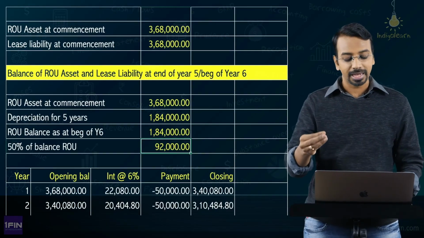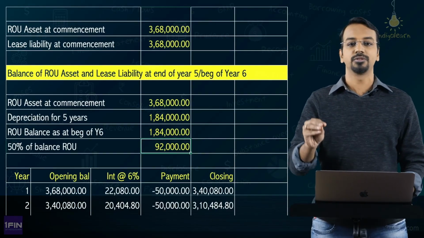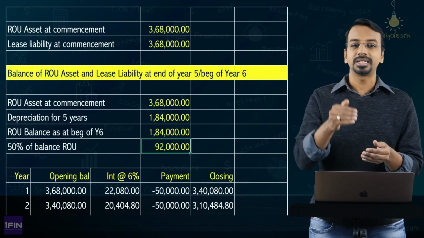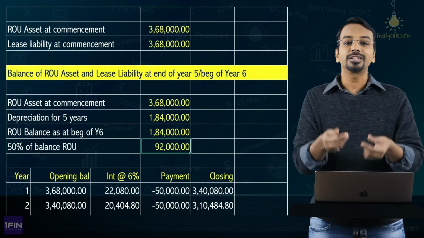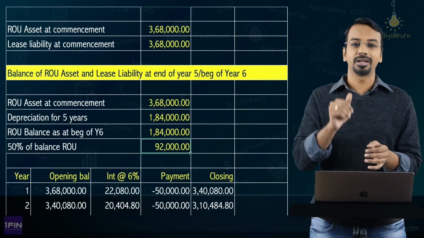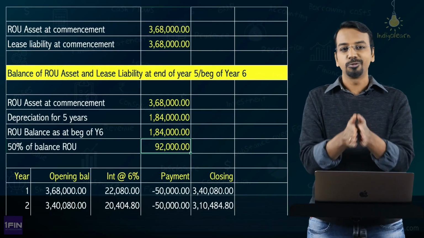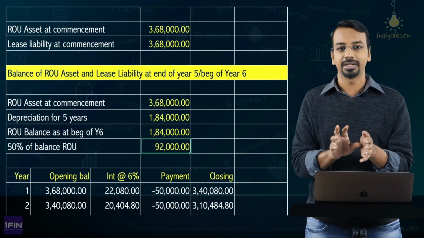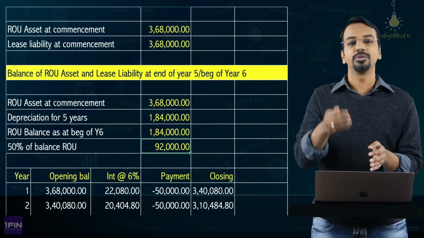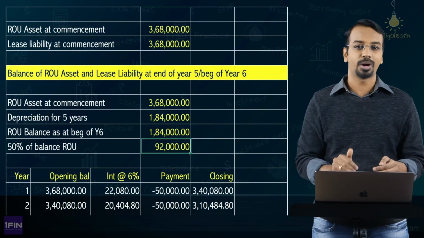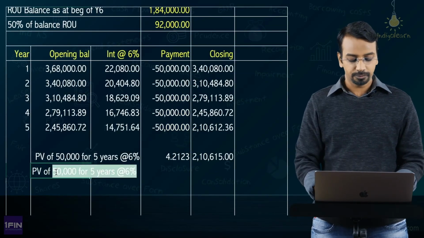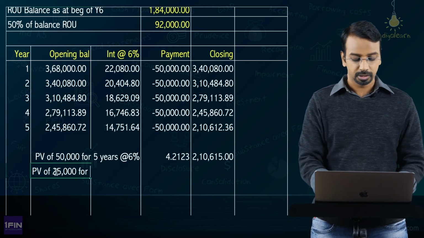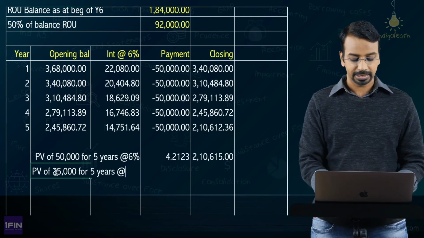So I have given back 50% of right of use asset which is worth 92,000, and I will have to extinguish my lease liability based on existing rental. Based on existing rental means what? If I divide the contract into two parts, then 25,000 worth of lease payment should have been avoided, correct? So considering that, you will reduce the right of use liability. Let us see what happens. Present value of 25,000 for 5 years at 6%.